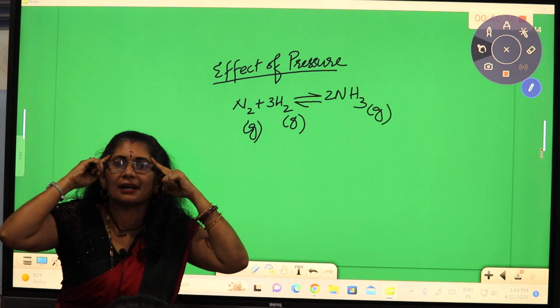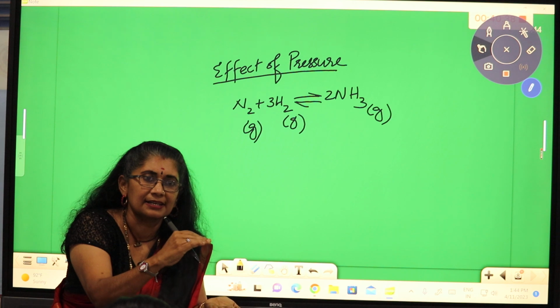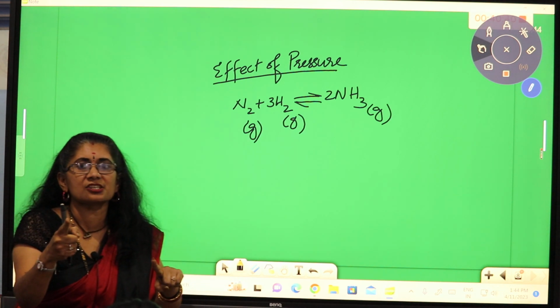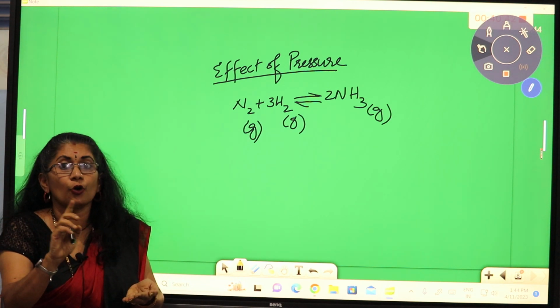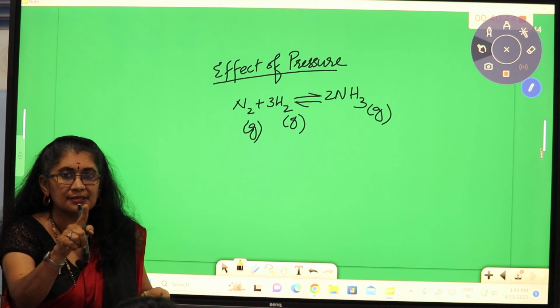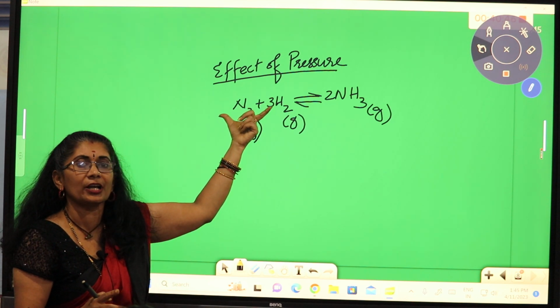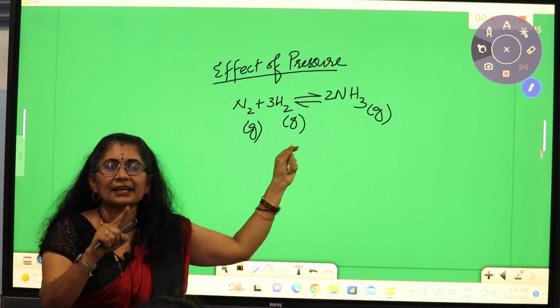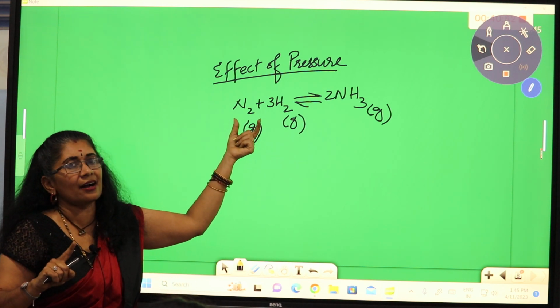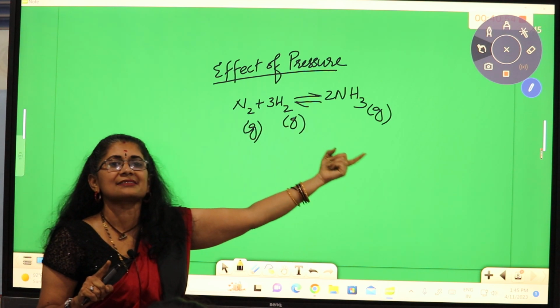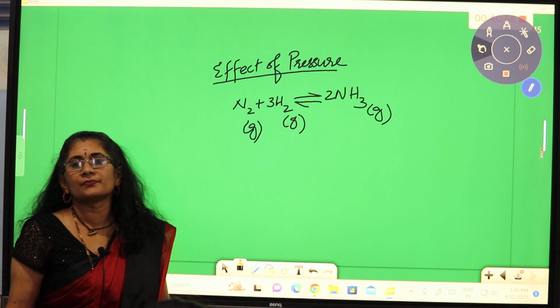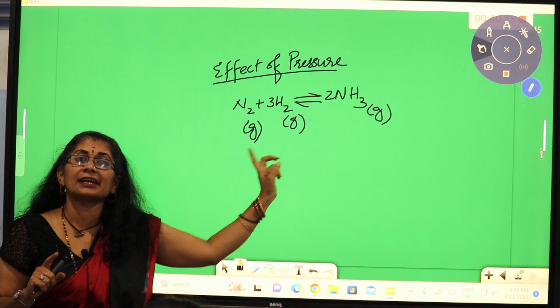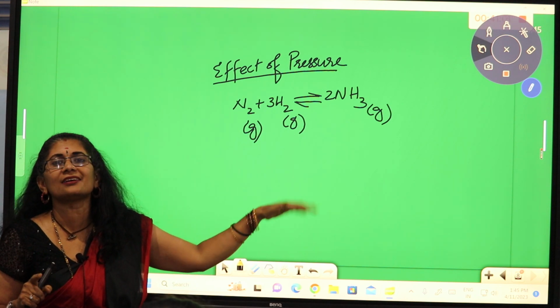You have to think that we are compressing it. How do we increase the pressure? We have to compress. On compressing, the reaction goes from a larger number of molecules to a smaller number. So on increasing the pressure, only the reactions going from more molecules to fewer molecules will be favored. So here, to increase the yield of ammonia, we have to increase the pressure.